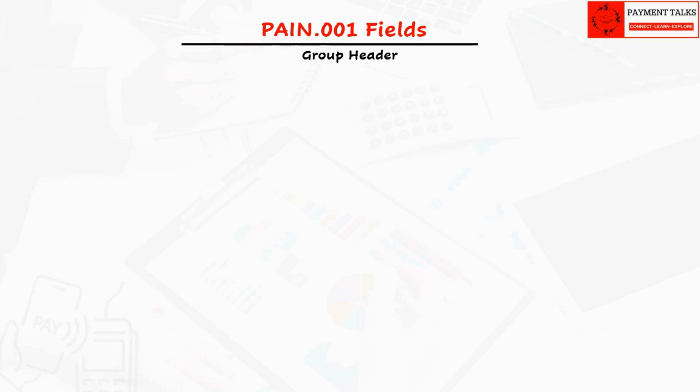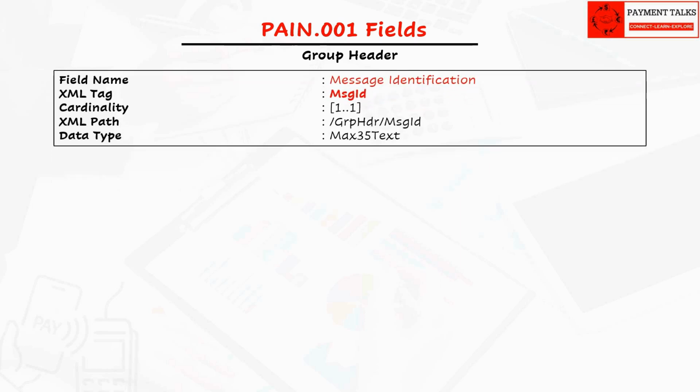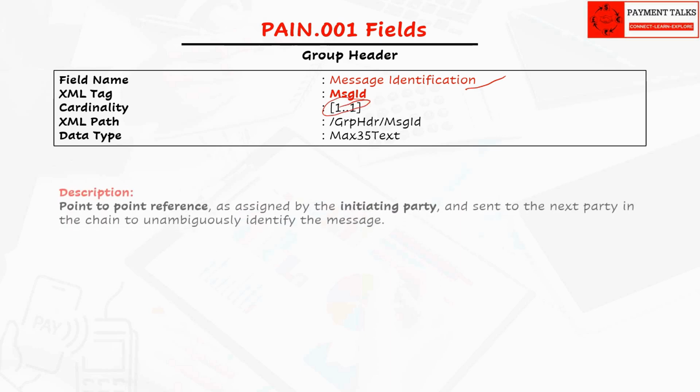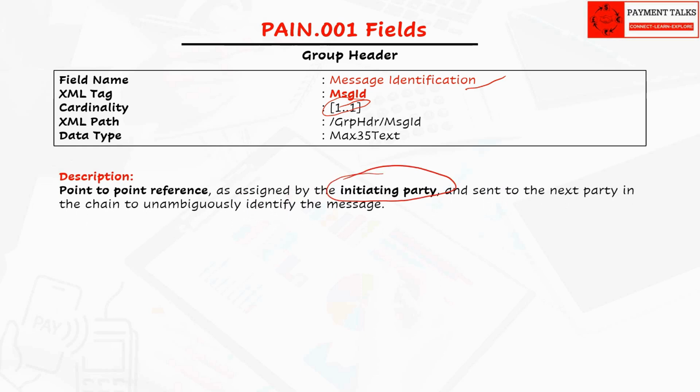The first field in the first section of group header is message identification. This is a mandatory field in Pain.001. This field is a straightforward point-to-point reference as assigned by the initiating party and sent to the next party in the chain to unambiguously identify the message.